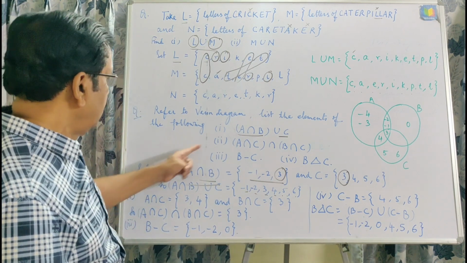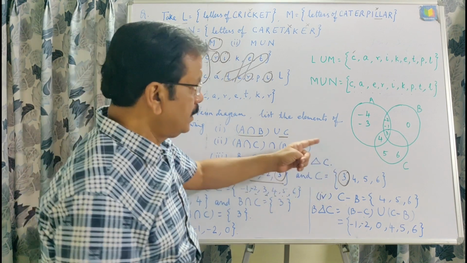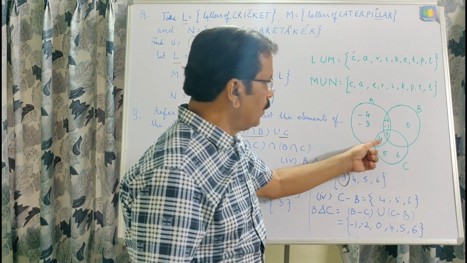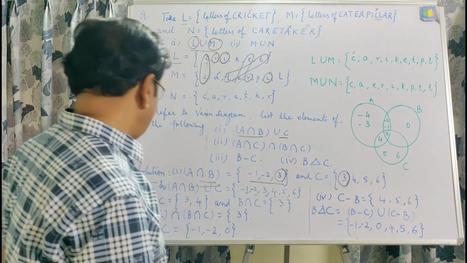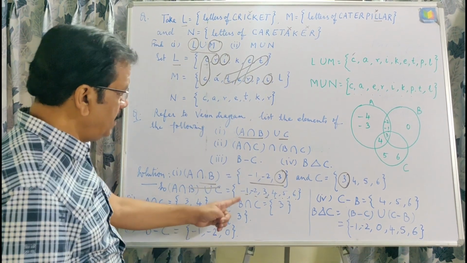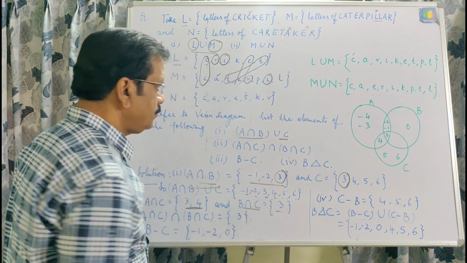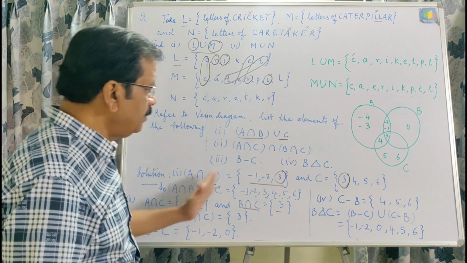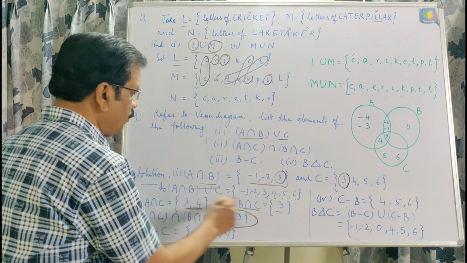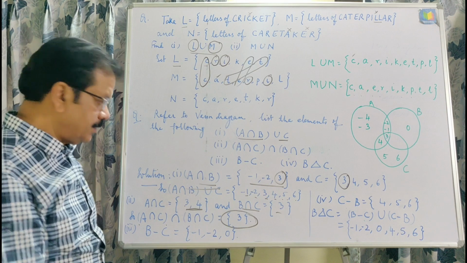Now second question, that is A intersection C, intersection B intersection C. A intersection C: you can see 3 and 4 are common between A and C. And B intersection C, that is 3 is common. So what is common in these two is 3. You can see 3 and 4, and this is 3. So A intersection C, intersection B intersection C is 3.